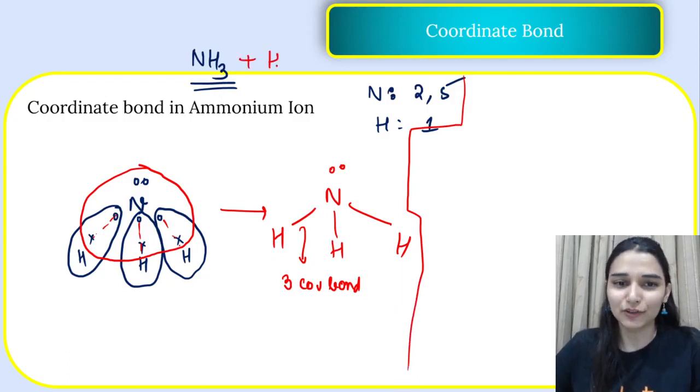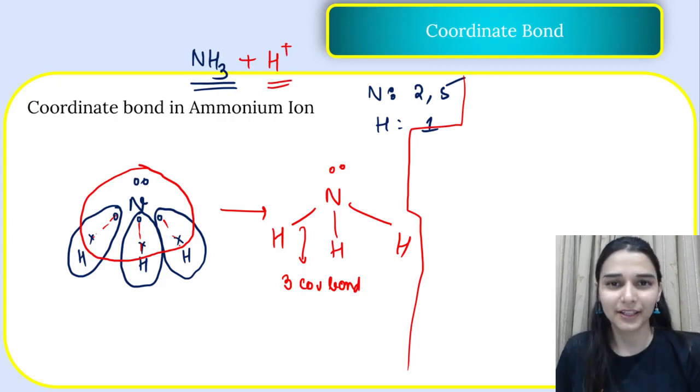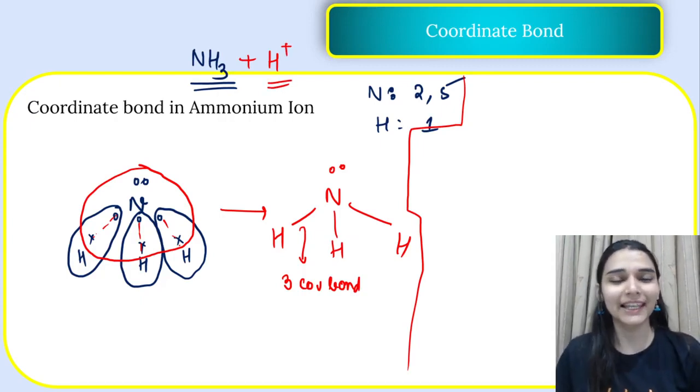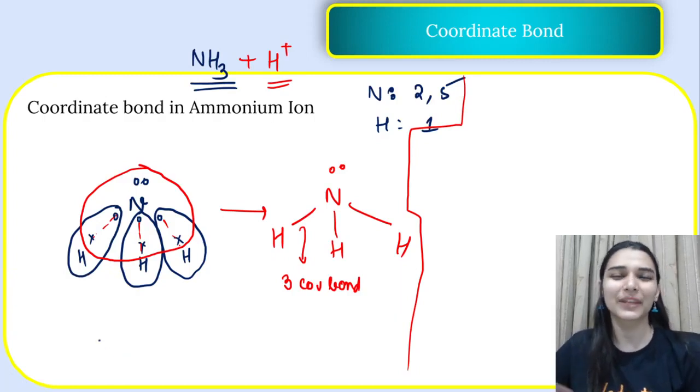Ammonia plus H plus. एक दिन H plus आया. H plus, you know, that is a simple proton. Hydrogen ion doesn't have any electron. एक भी electron नहीं है. Only one proton is there. So it came to ammonia one day and said, I want some electrons.